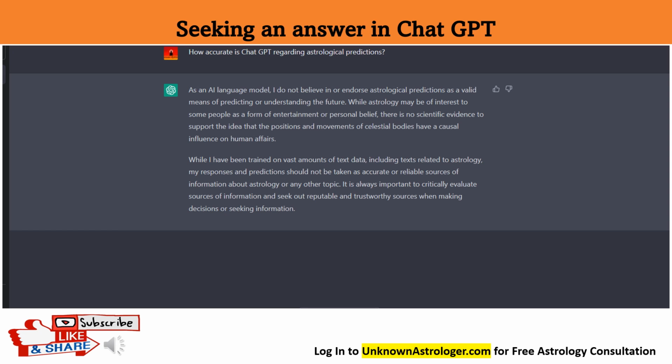The first question that we asked ChatGPT is, how accurate is ChatGPT regarding astrological predictions? ChatGPT conveyed that it does not endorse astrology as a science, and whatever data it is providing is collected from various inputs available on the internet or different forums, and it cannot guarantee the accuracy of that. It is just for your information, it will provide you on astrology.